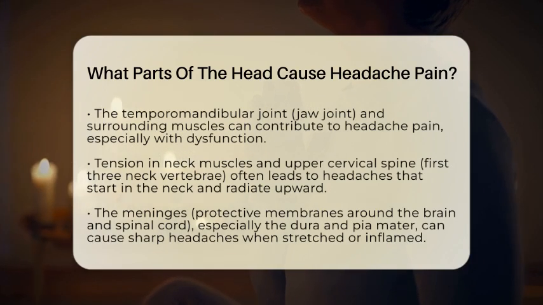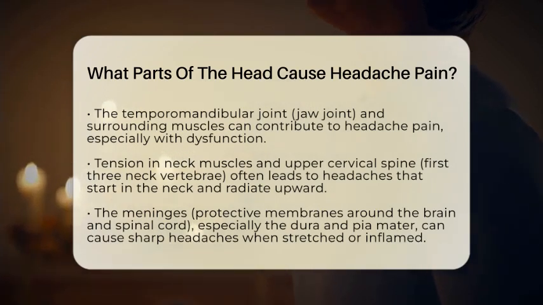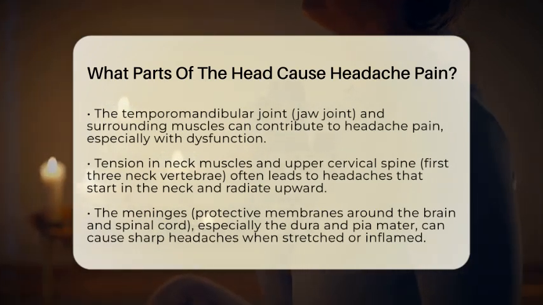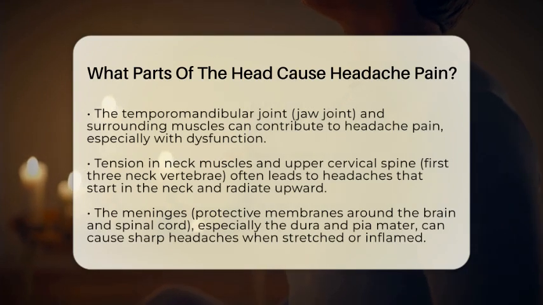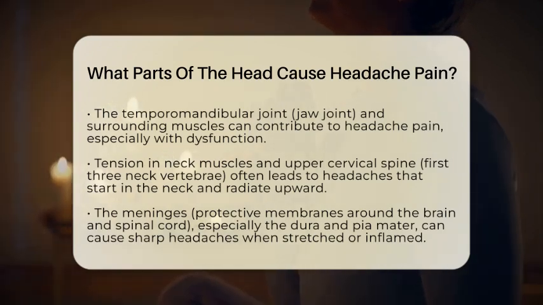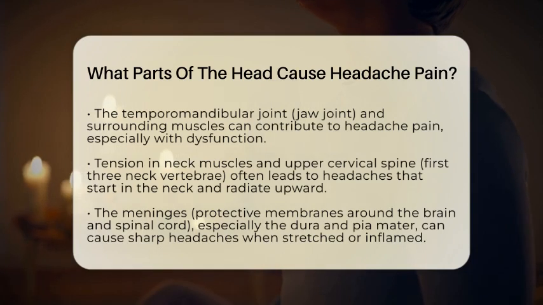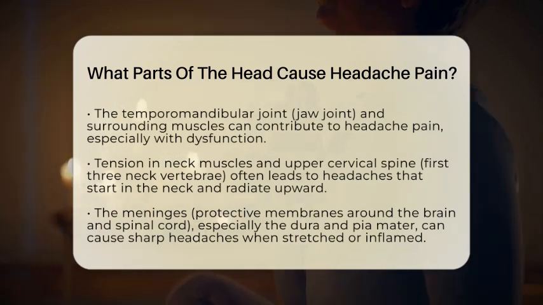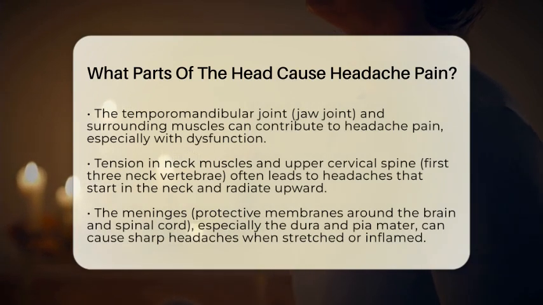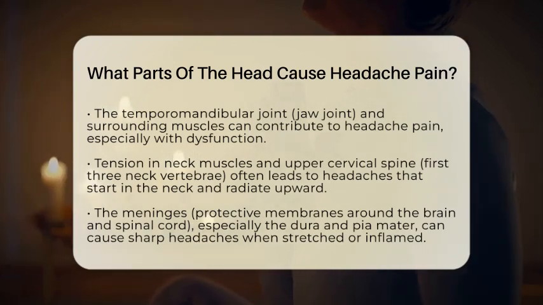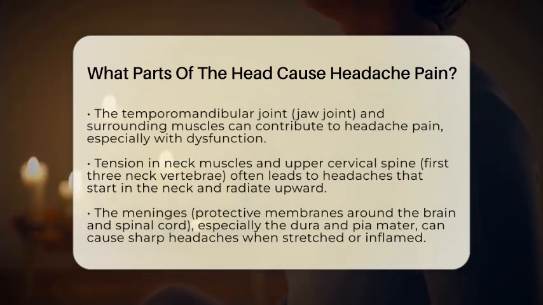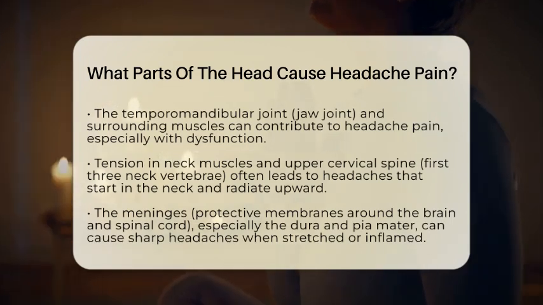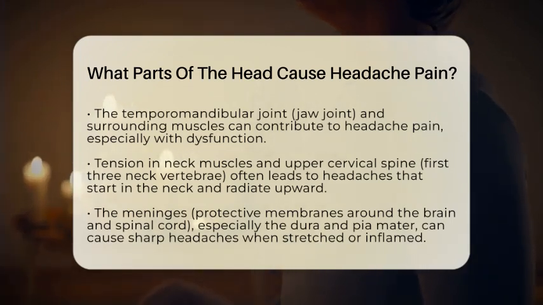Moving deeper inside the skull, the meninges are protective membranes that surround the brain and spinal cord. The outer layer, called the dura mater, and the inner layer, called the pia mater, are sensitive to pain. When these membranes are stretched, inflamed, or irritated, they can cause sharp, intense headaches. Small blood vessels within these membranes can also be pain-sensitive, especially if they dilate or become inflamed.